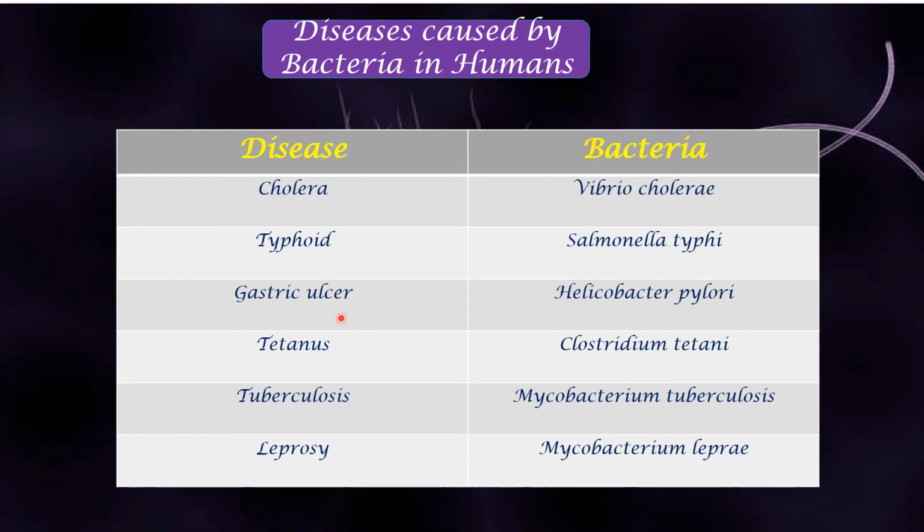Gastric ulcer is also caused by a bacterium. When we were learning about the beneficial resources, we did learn about this, right? Helicobacter pylori. Helicobacter pylori causes gastric ulcer. Tetanus is caused by Clostridium tetani. What causes this one? Say the name along with me, so the names will be easy for you. If you learn everything, you will remember it even during exam time. So everything you have to learn in detail.